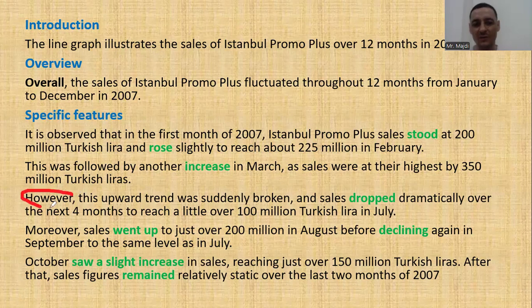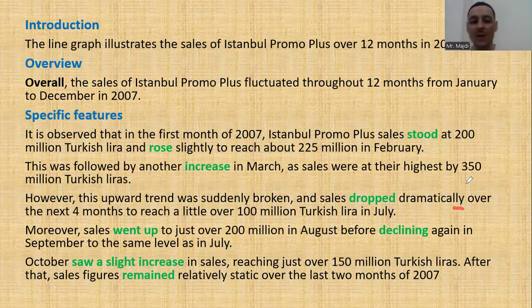However, why do we have the word however? That means something was going well, then deteriorated. However, this upward trend was suddenly broken. Look at the introductory sentence. 1, 2, 3, 4, 5, 6 words. This upward trend was suddenly broken. Okay, what happened? And sales dropped